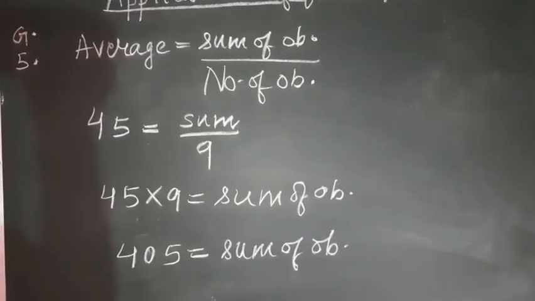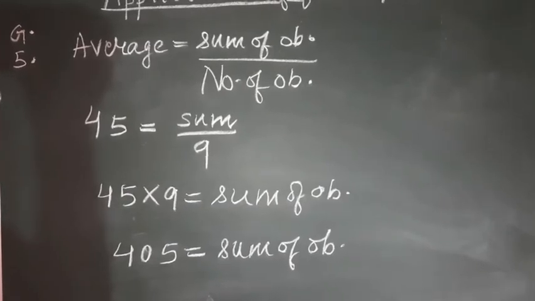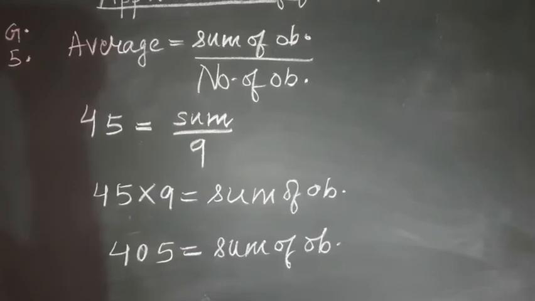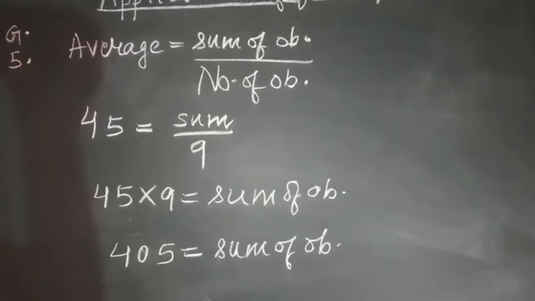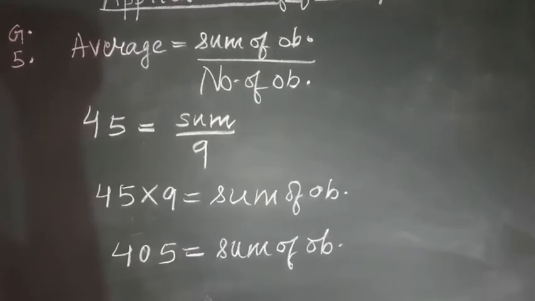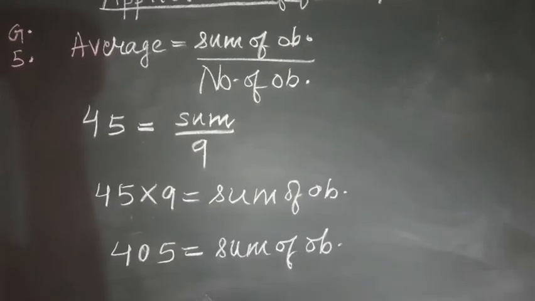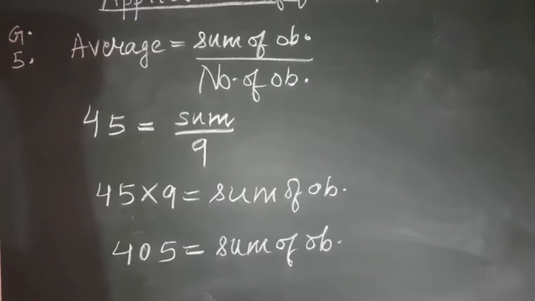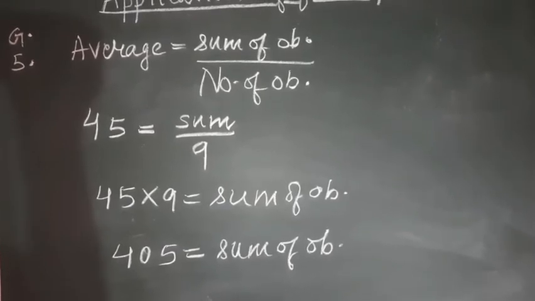Now this 9 is in division with the sum. Once it goes to the left hand side, it will be multiplication. So 45 multiplied by 9 is equal to sum of observations. 9 5s are 45, 4 carry, 9 4s are 36 and 36 plus 4 is 40. So the sum of observations is 405.